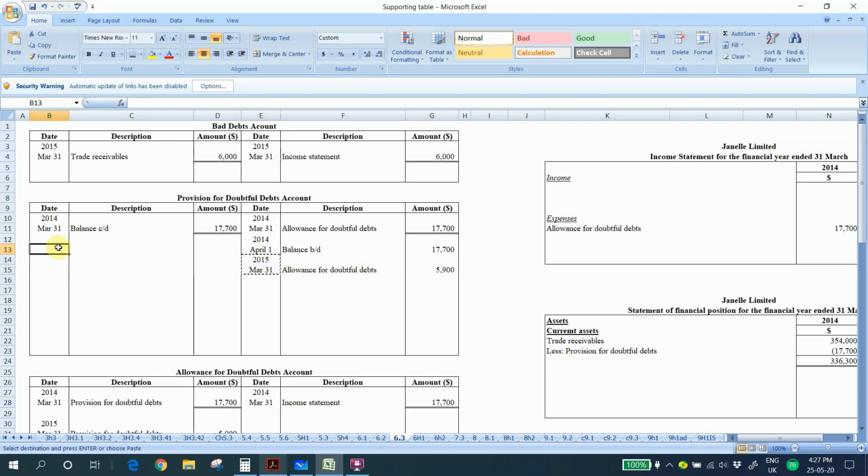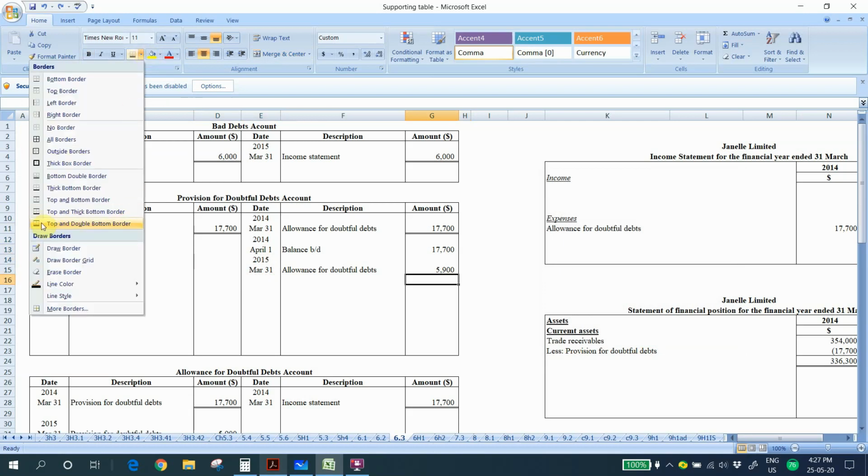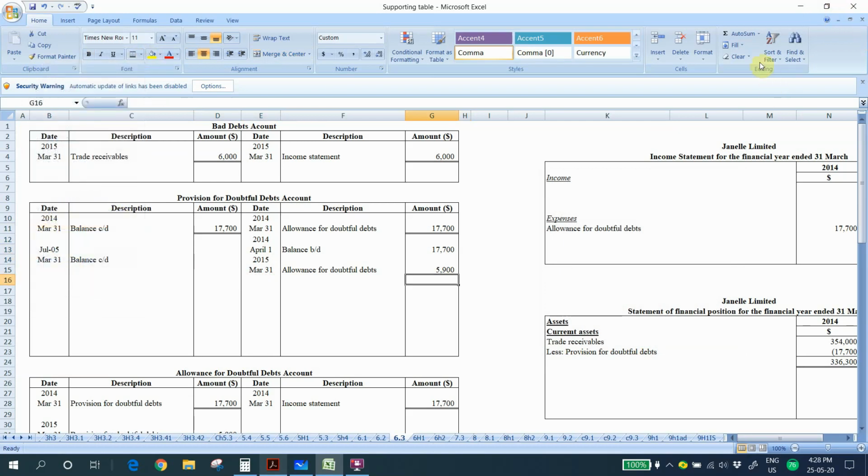So the balancing amount is on here. So we write balance CD. The total amount will be 23,600.